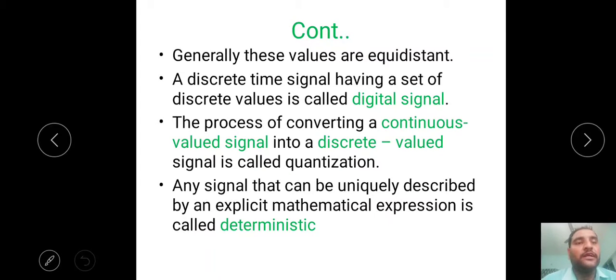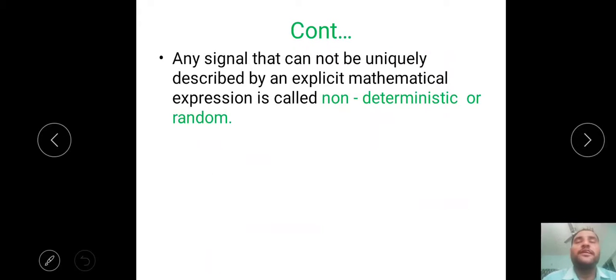Next, deterministic signal: a signal that can be uniquely described by a mathematical expression. That means if a signal is defined by a mathematical expression, it is called deterministic. Otherwise it is called a non-deterministic or random signal. That means if a signal cannot be defined by a mathematical expression, it is called non-deterministic or random. That is the classification of signals.